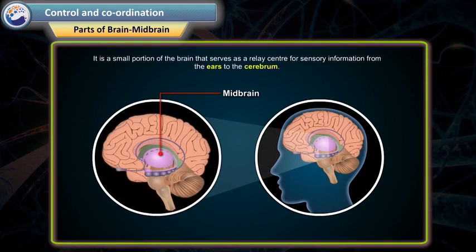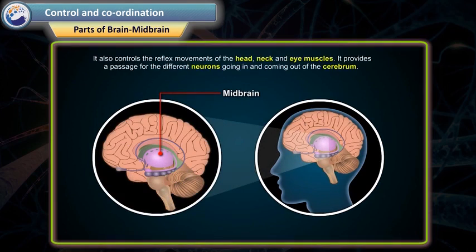It is a small portion of the brain that serves as a relay center for sensory information from the ears to the cerebrum. It also controls the reflex movements of the head, neck, and eye muscles. It provides a passage for the different neurons going in and coming out of the cerebrum.